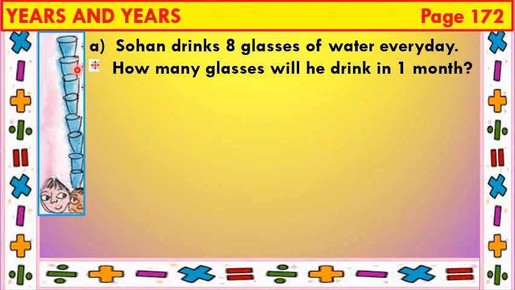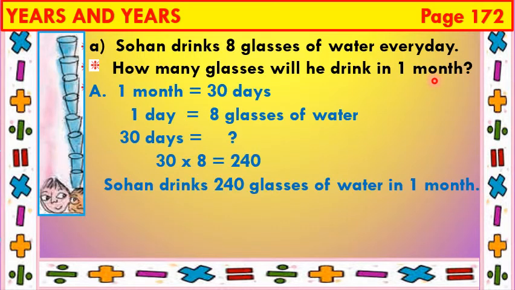Children, this is Sohan. Sohan drinks 8 glasses of water every day. How many glasses will he drink in 1 month? Answer, it is given that in 1 day, Sohan drinks 8 glasses of water. And children, we all know 1 month has 30 days. So in 30 days, how many glasses of water will he drink?